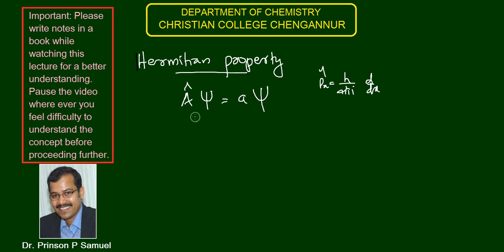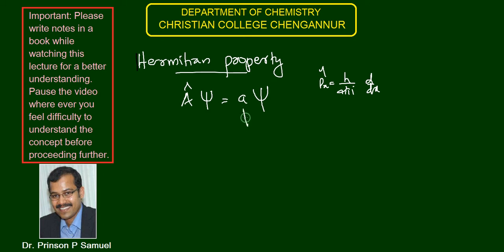And the wave function can also be imaginary in many cases. So in quantum mechanics, it is very usual that the operator and the wave function can be imaginary. But we know that this operator denotes a measurable physical quantity, and that measurable physical quantity is obtained as the eigenvalue.